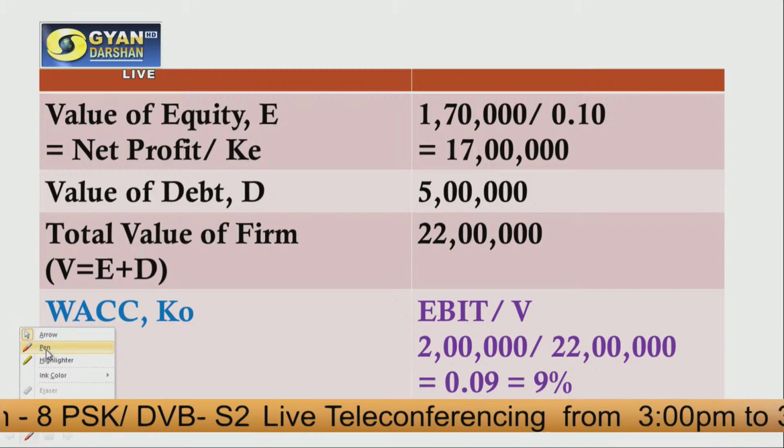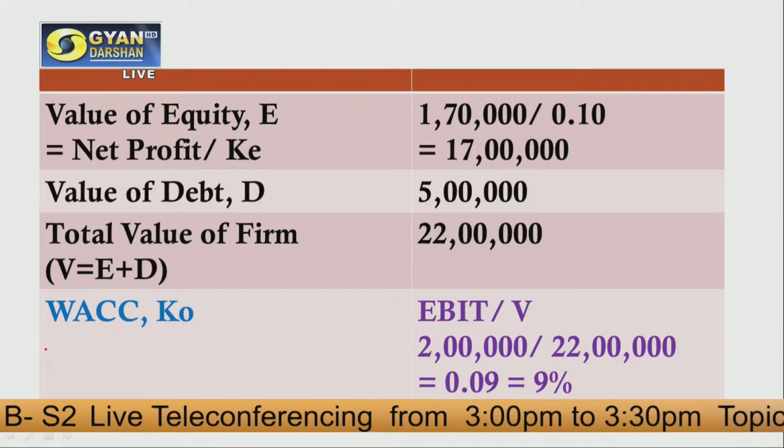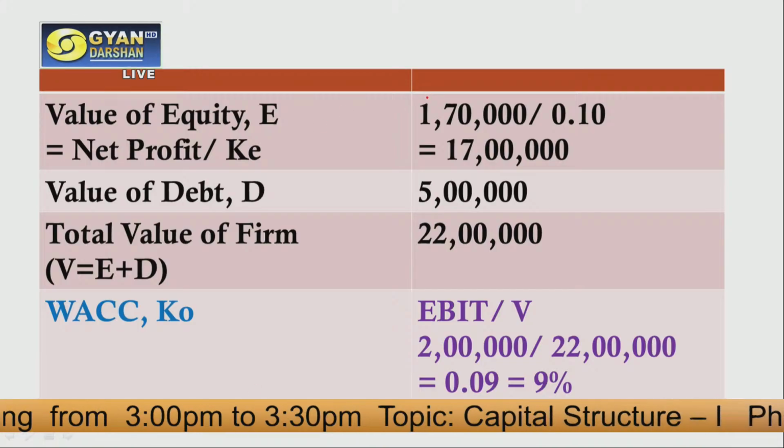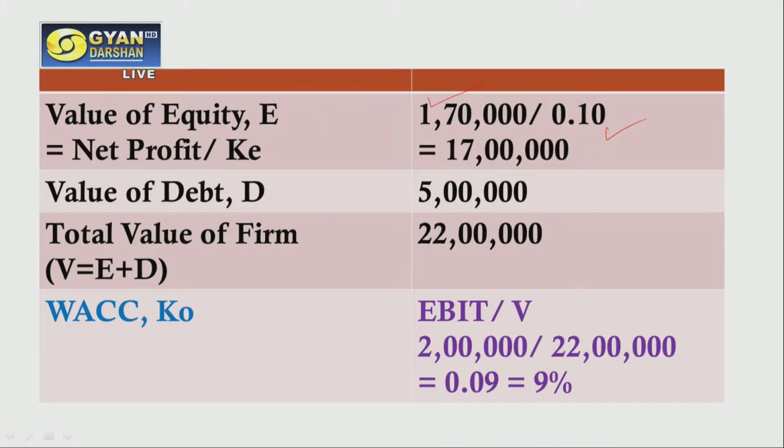We can calculate the value of equity by dividing the net profit by the cost of equity. That means the 1,70,000 that we get as net profit has to be divided by the cost of equity, that is 10%. So our value of equity, that means our E, is equal to 17 lakh. Debt is already given in the question, which is 5 lakh. By adding E and D, equity and debt, we get the value of the firm, which is V, 22 lakh.